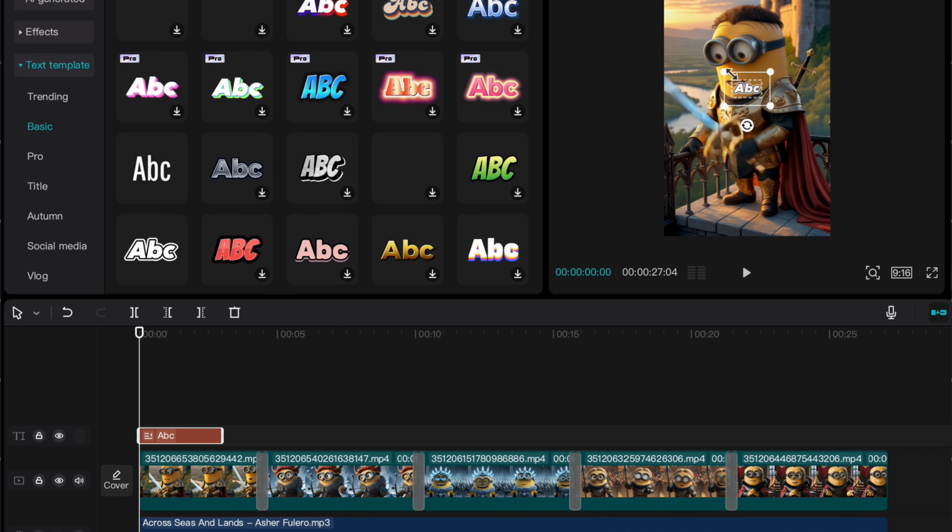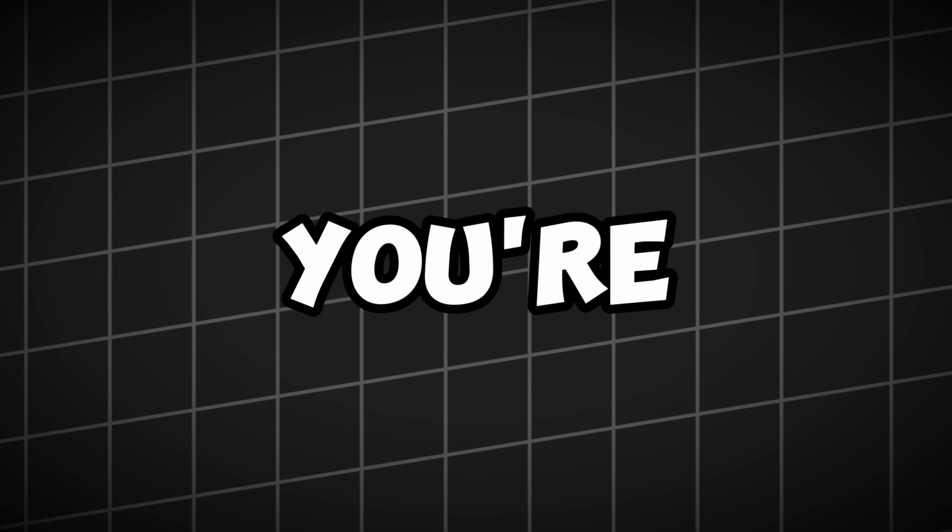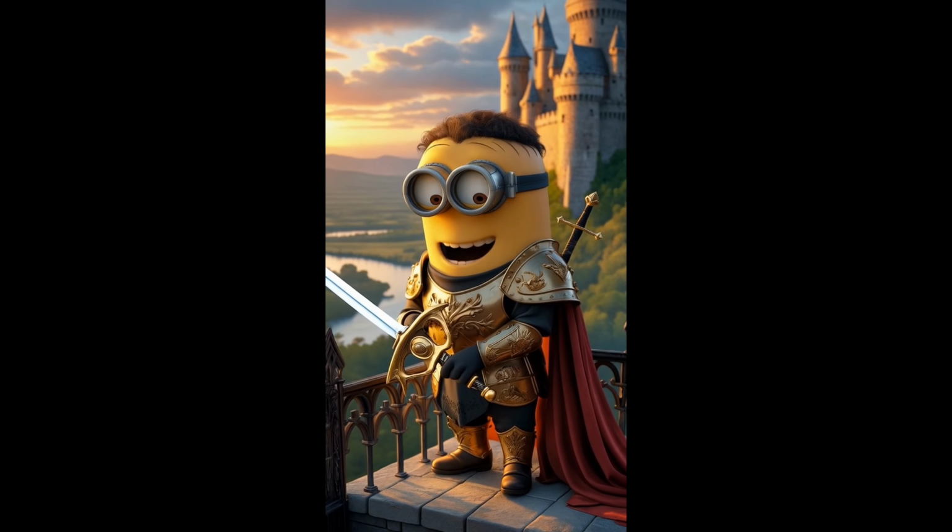Overlay text. Grab attention with an eye-catching title at the start of your video. Add sound effects. Footsteps, sword clashes, or cinematic whooshes can make your scenes feel more immersive. Once you're happy with your edits, click Export, and your video is ready to go. Now, let's take a look at our final animation.